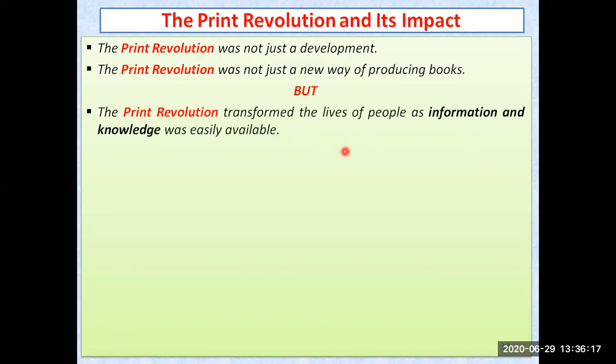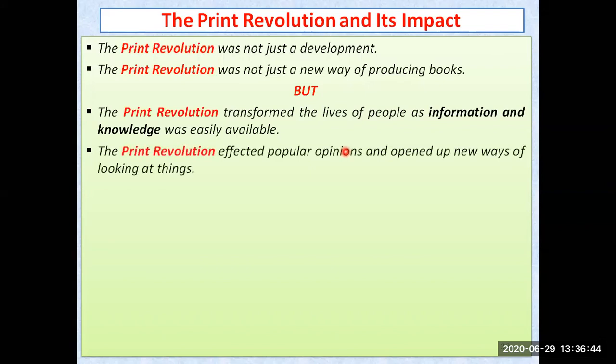Print revolution transformed the life of the people as information and knowledge was easily available throughout. Because books could be printed very easily in less working hours, in less time, and it was cheaper also. Because the more time you take, the more labor you use, the more costly it will be. So less labor cost, so less price of the book also.